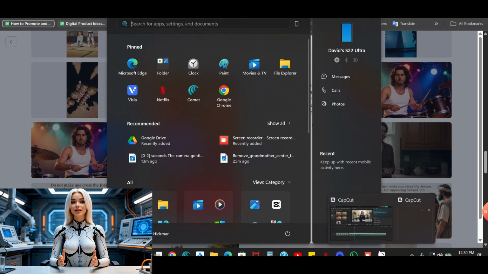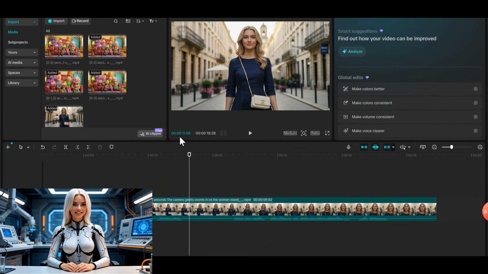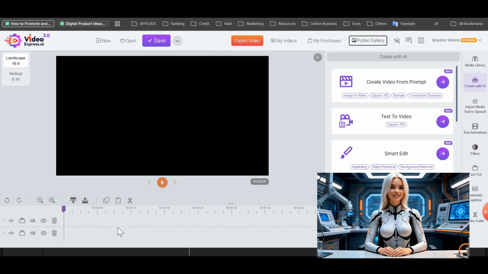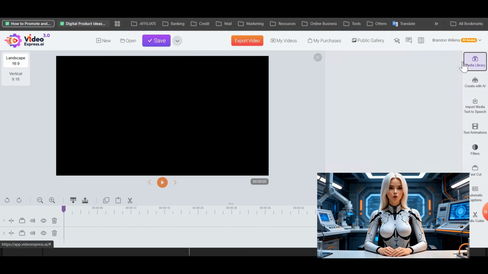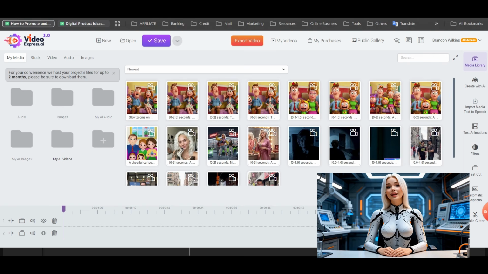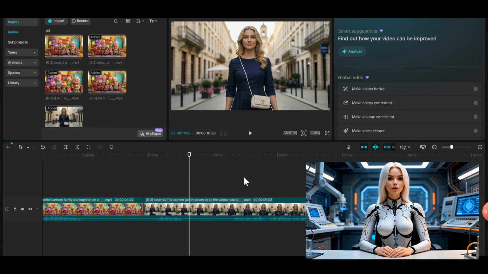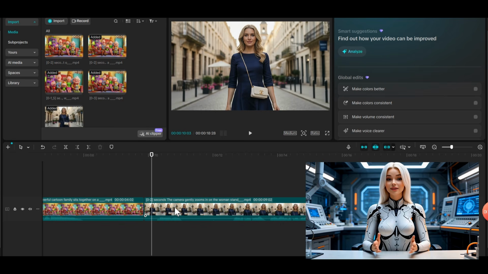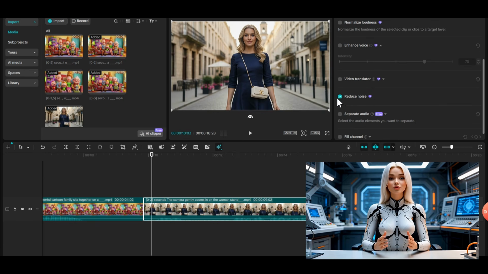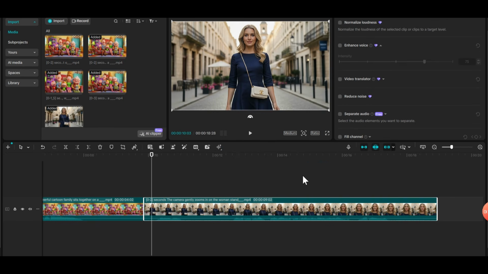But this is my trick to get rid of that hissing noise in the audio. Instead of using this timeline right here, once I get all my images, I download all my content to the computer and upload it to CapCut. You really hear the noise because this is the original version, right? I go to enhanced voice. So this is the original version. This is how it sounds.